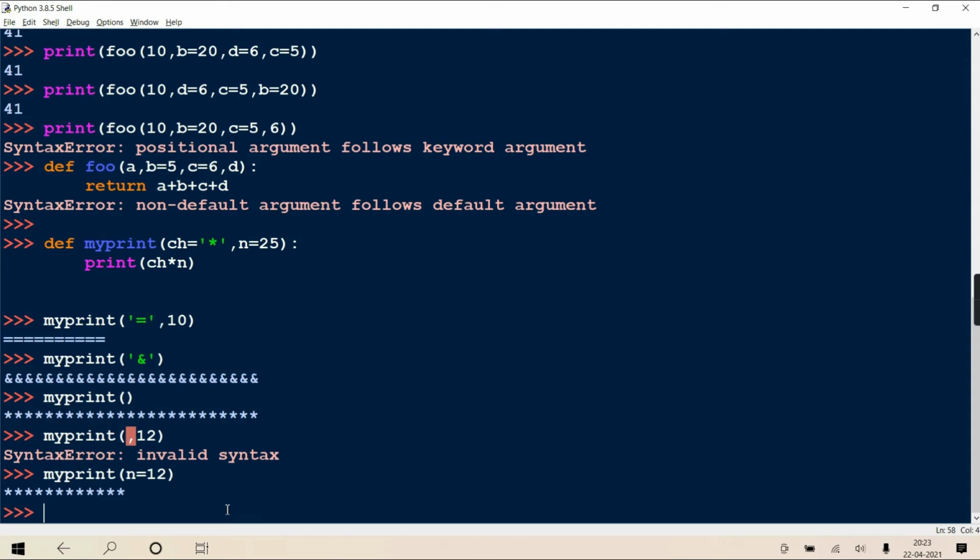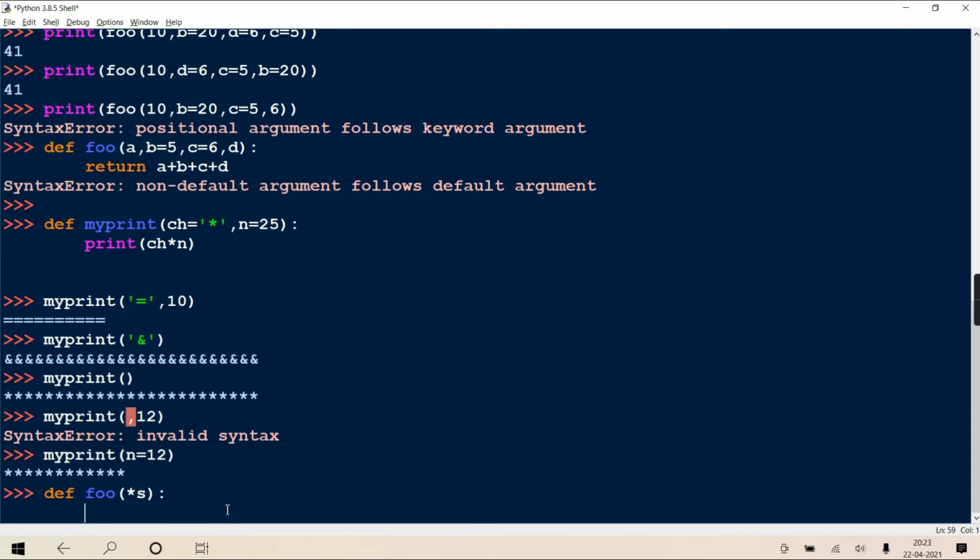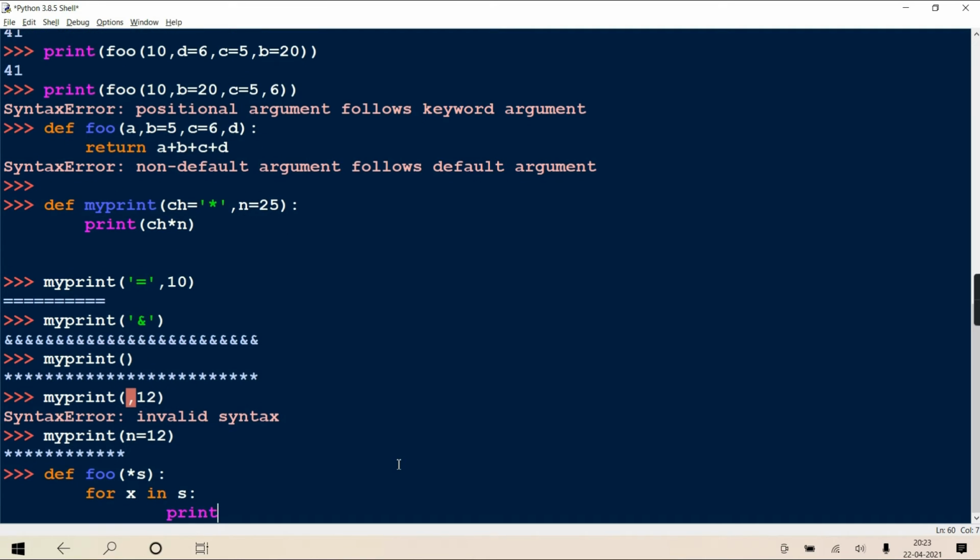Okay? See here. I'm defining one function foo and I'm writing star s. So when the parameter which is passed is preceded with a star, it informs the Python interpreter that this argument is to be received as a variable number of arguments. Meaning in this s, all the arguments have come as a tuple. And if it's a tuple, you can traverse it in a for loop because a tuple is an iterable object. Can I traverse like this? For x in s, and then I'm printing that x.